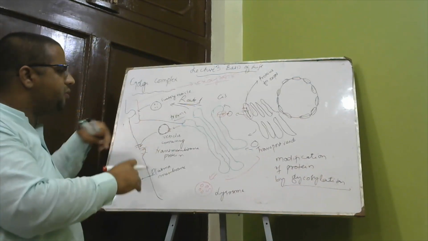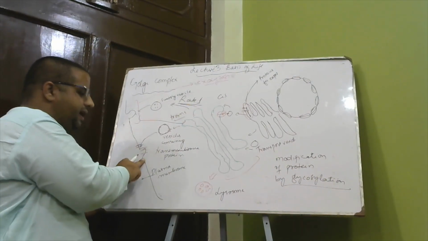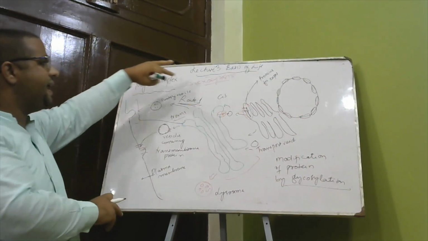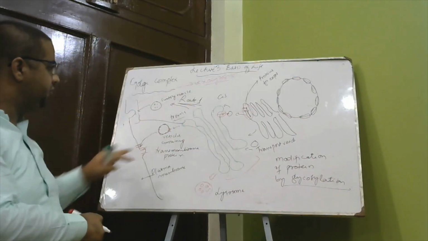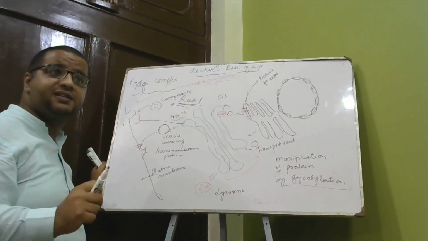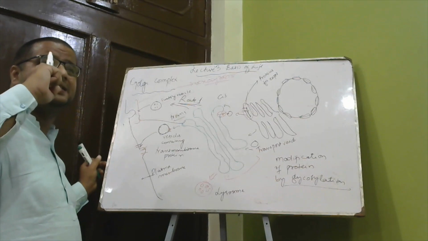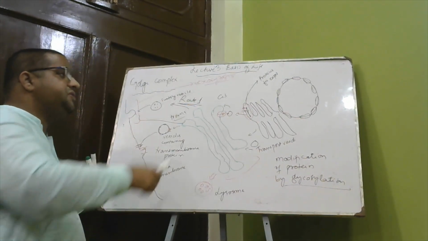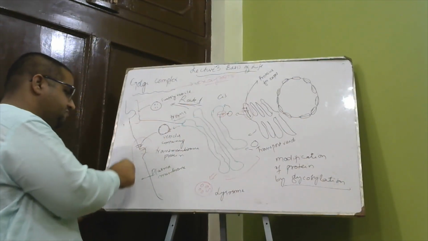There are a number of proteins which attach that vesicle into the plasma membrane and form its part. So the first route is exocytosis, where it is secreted out. The second route is that the vesicle contains transmembrane proteins. Yesterday we discussed in the plasma membrane structure that transmembrane proteins which can act as receptors are present in the plasma membrane. This is how the transmembrane proteins are obtained in the plasma membrane.